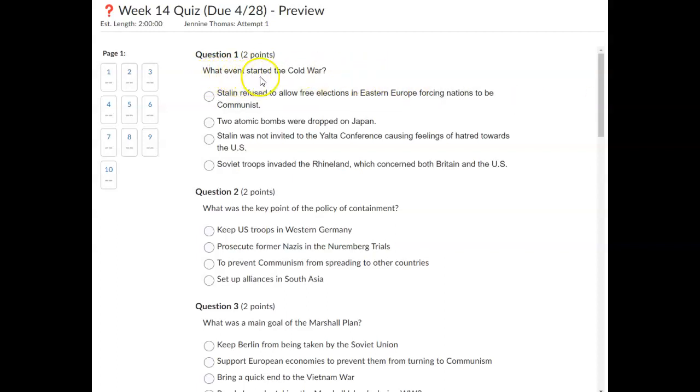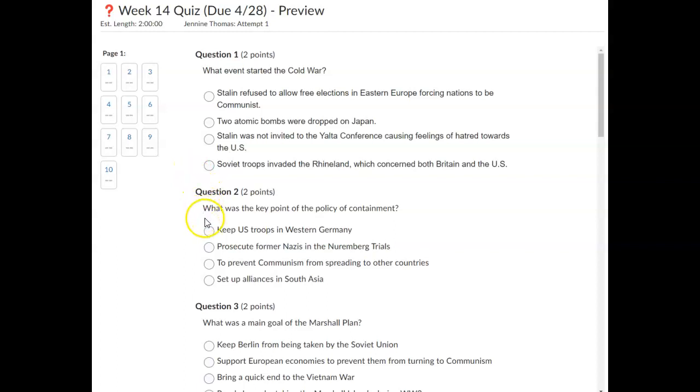What event started the Cold War? Stalin refused to allow free elections in Eastern Europe, forcing nations to be communist. 2 atomic bombs were dropped on Japan. Stalin was not invited to the Yalta Conference, causing feelings of hatred towards the U.S. Soviet troops invaded the Rhineland, which concerned both Britain and the U.S.